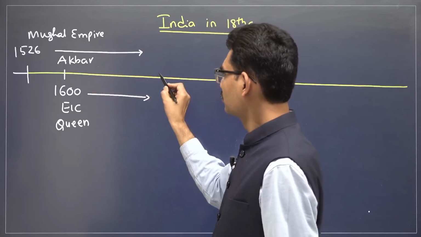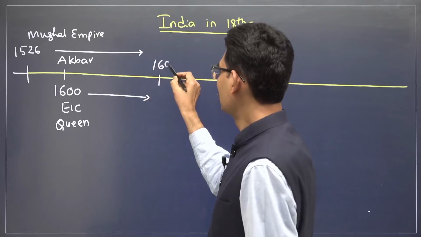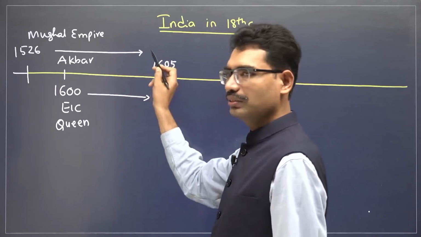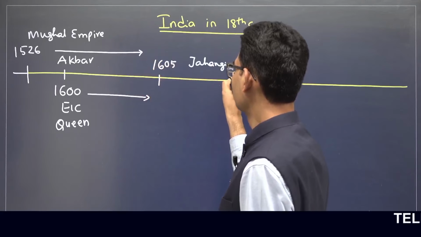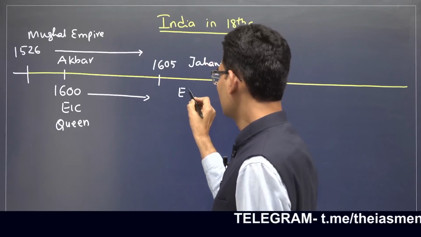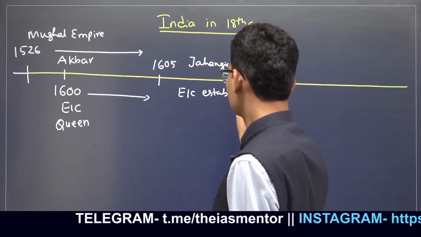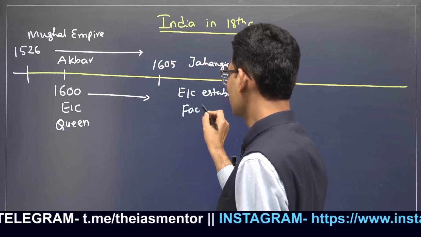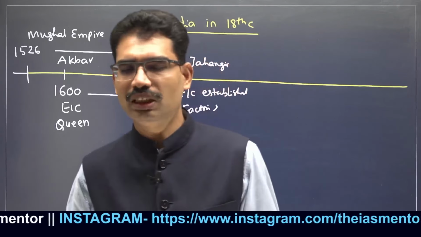Then in 1605, Akbar died. Then Jahangir started. During this time period, East India Company established factories. Factories that we have already seen.